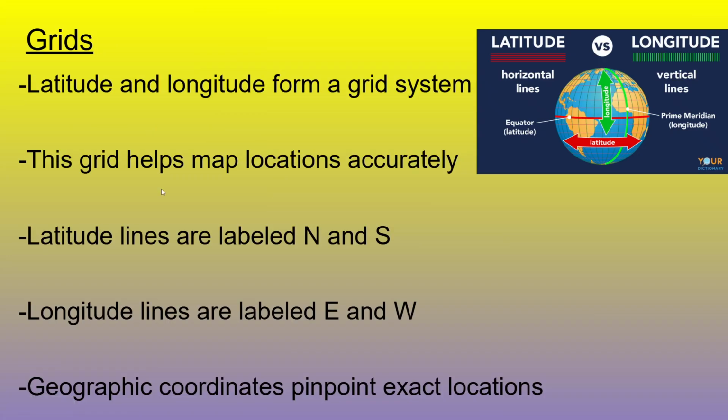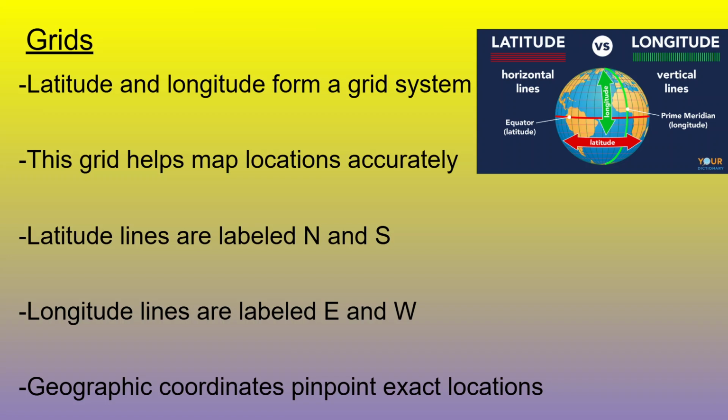Here we talk a little bit about combining these two things as the grid. Latitude and longitude form a grid system. The equator is the main spot for latitude at 0 degrees, and the prime meridian is the main line for longitude at 0 degrees.